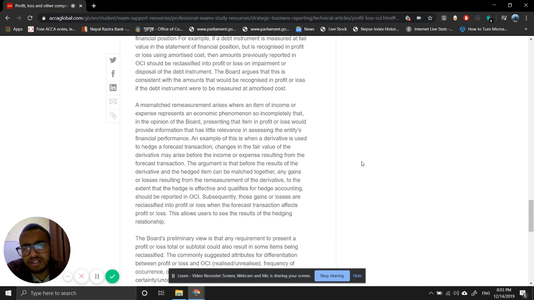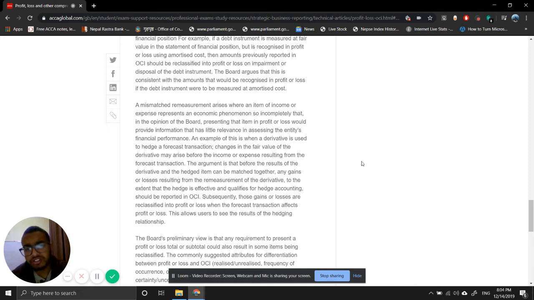An example of this is when a derivative is used to hedge a forecast transaction. Changes in the fair value of the derivative may arise before the income or expenses resulting from the forecast transaction. The argument is that before the result of the derivative and the hedged item can be matched together, any gains or losses arising from the measurement of the derivative, to the extent that the hedge is effective and qualifies for hedge accounting, should be reported in OCI.